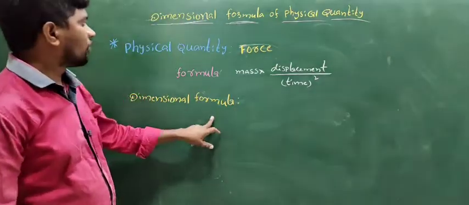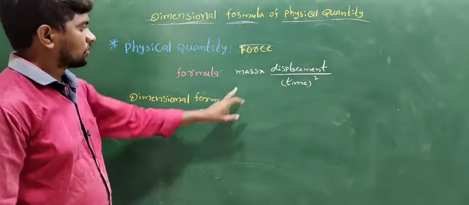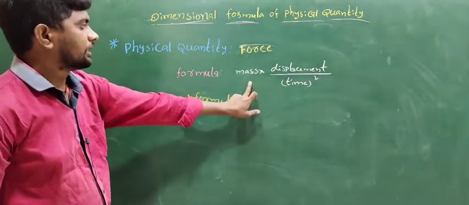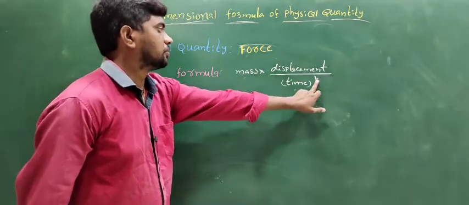The dimensional formula of force: the general formula of force is mass into displacement by time square.